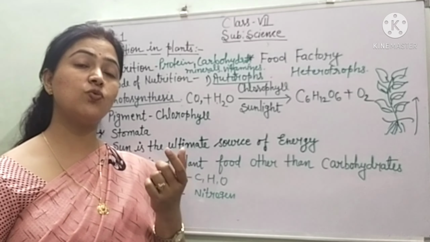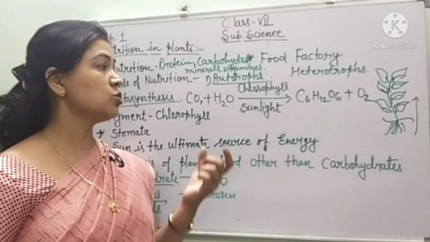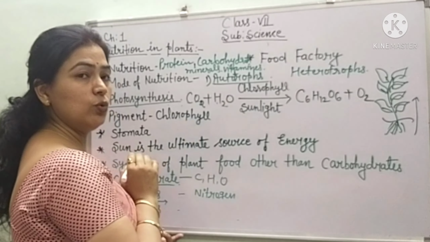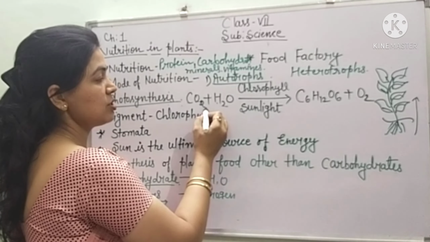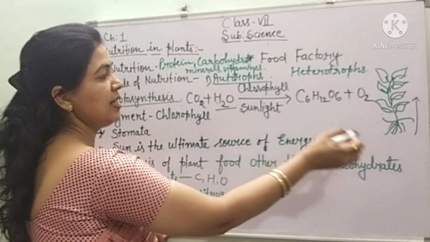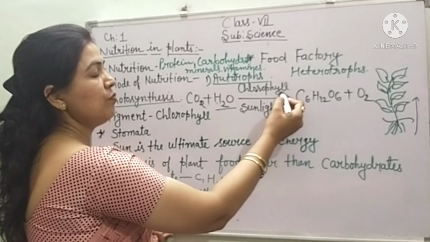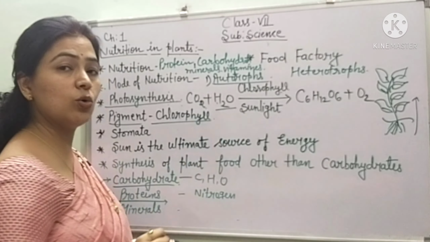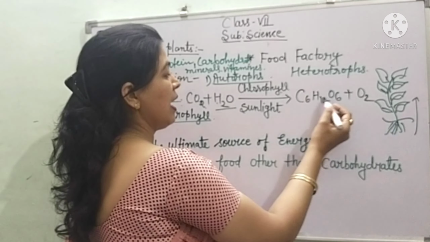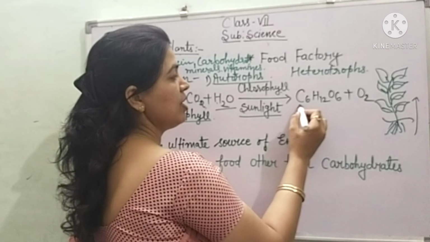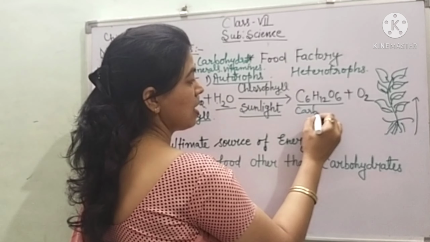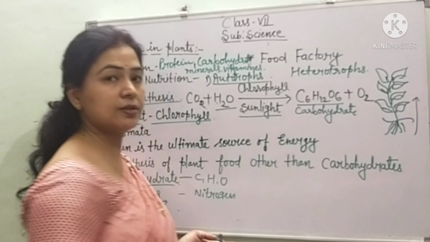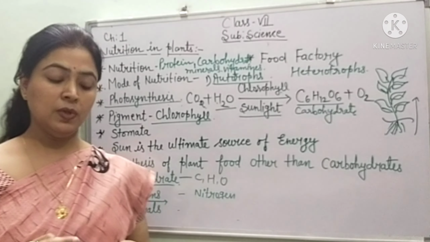Now the question is, what is photosynthesis? This is a process in which plants prepare their own food with the help of carbon dioxide and water, which they take from below, and chlorophyll, which is the green pigment in the green leaves, and in the presence of sunlight they prepare carbohydrate, and oxygen.